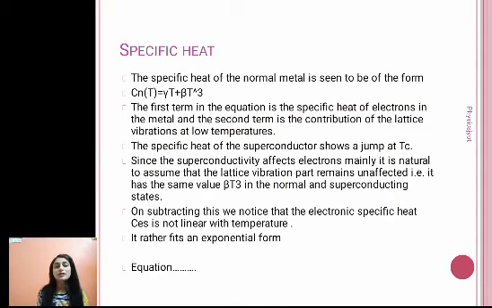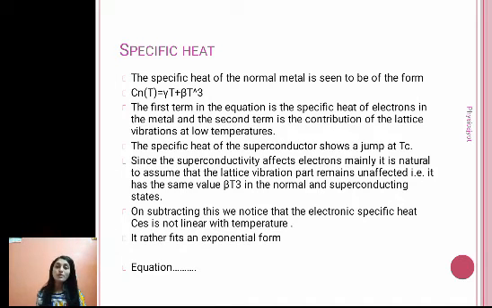The second thermal property which we are going to study today is the specific heat. Now, when we talk about the specific heat of the normal metal, it is given by gamma T plus beta T cube. So, we have two terms in this equation, gamma T is the first term, and beta T cube is the second term. The first term is the specific heat of electrons in the metal, and the second term is the contribution of the lattice vibrations at low temperatures.